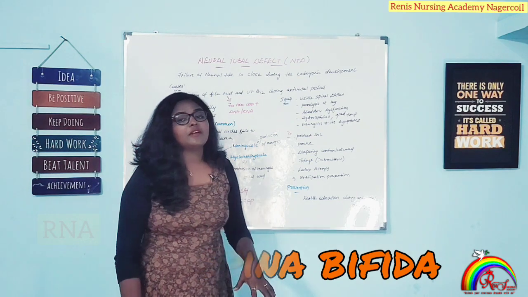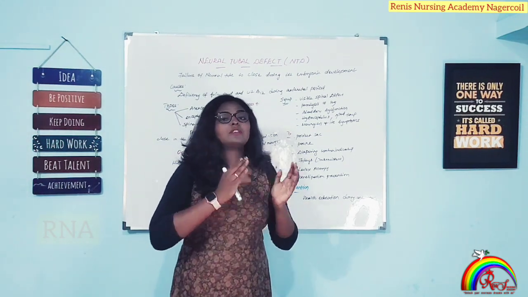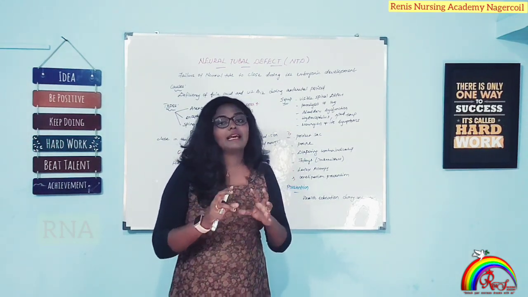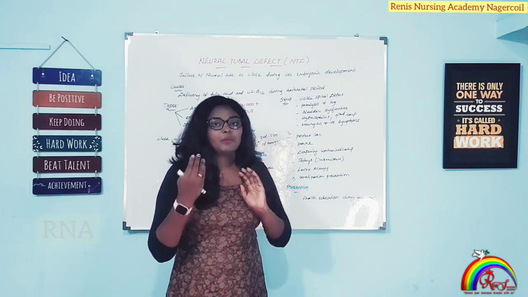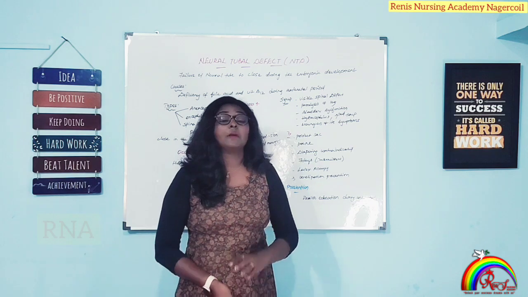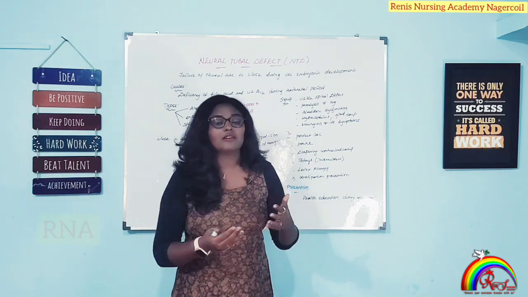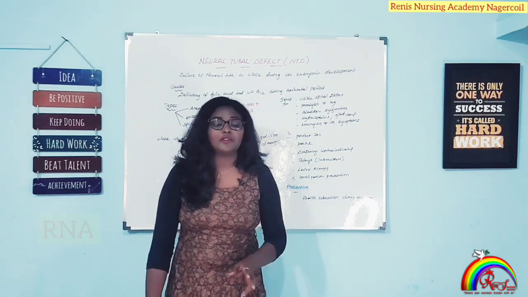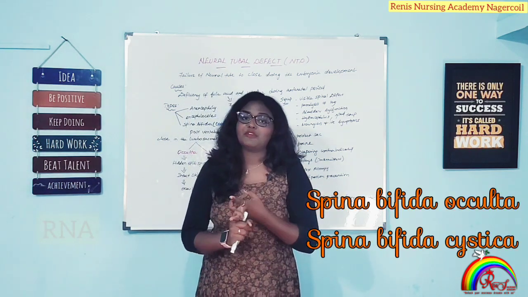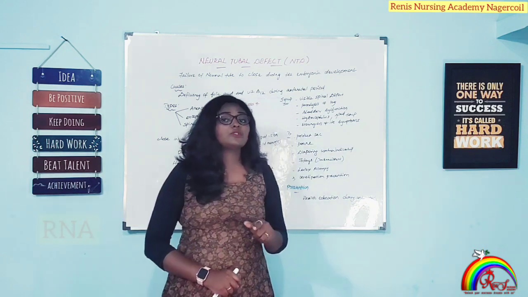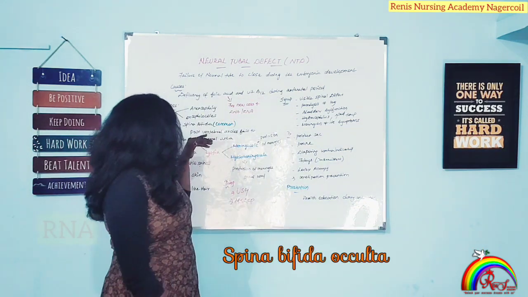Coming to spina bifida, the definition is that the posterior vertebral arches in the lumbosacral area do not fuse properly. It will be open at the time of birth. That particular condition is called spina bifida. There are some subheadings under spina bifida. One is spina bifida occulta, and another is spina bifida cystica. We'll see one by one. First one is spina bifida occulta.